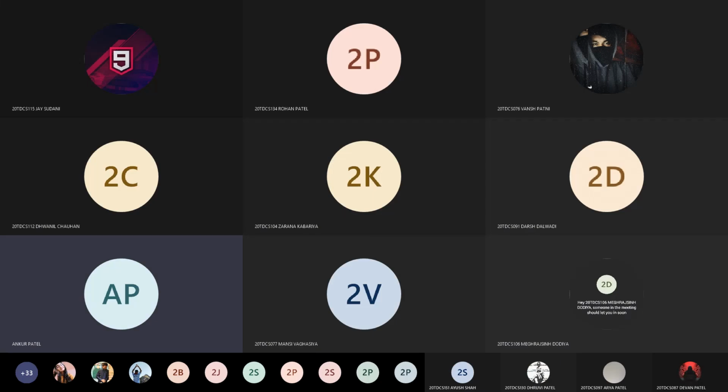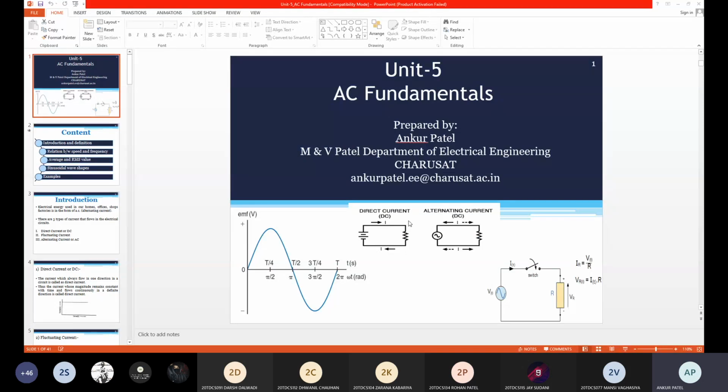We saw about basic terms in AC fundamentals. Then we also studied the difference between AC and DC. I also covered average value.